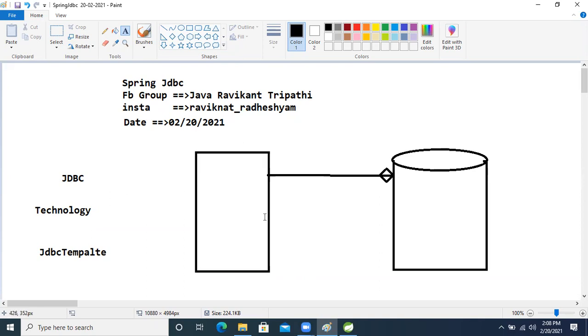Spring people recognized the code we write frequently every time and reduced it. JDBC template does all of that, and the programmer just concentrates on writing the query and printing the data. That burden is reduced by JDBC template.